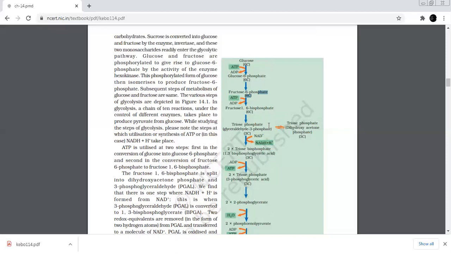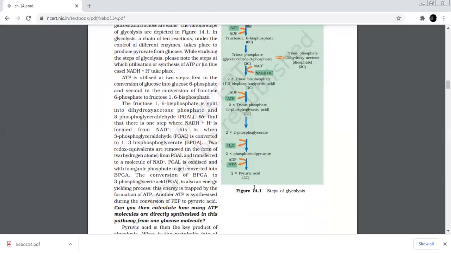Then the fifth step: each molecule of 3-phosphoglyceraldehyde removes two redox equivalents in the form of hydrogen atoms and transfers them to the molecule of NAD, and NAD converts into NADH and accepts the inorganic phosphate from phosphoric acid. This reaction in turn leads to the conversion of 3-phosphoglyceraldehyde to 1,3-biphosphoglycerate, and this process is reversible.